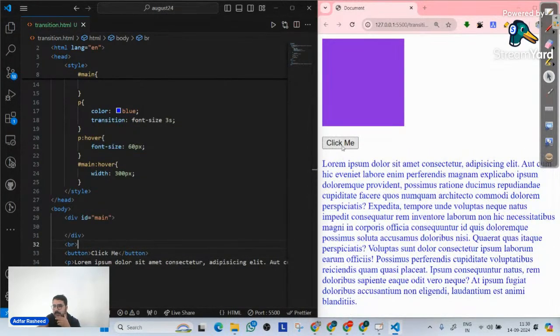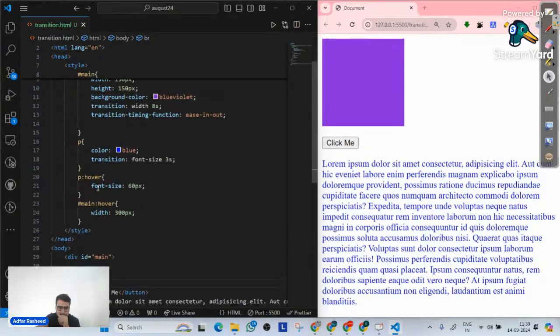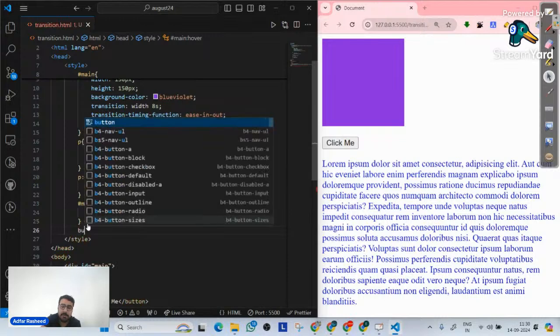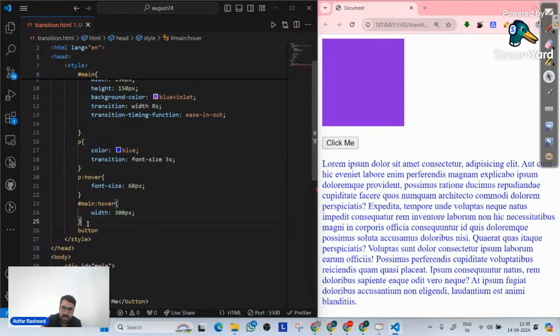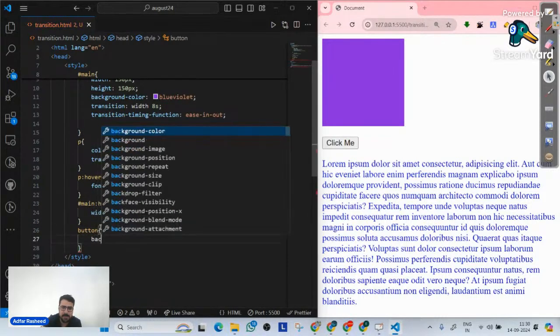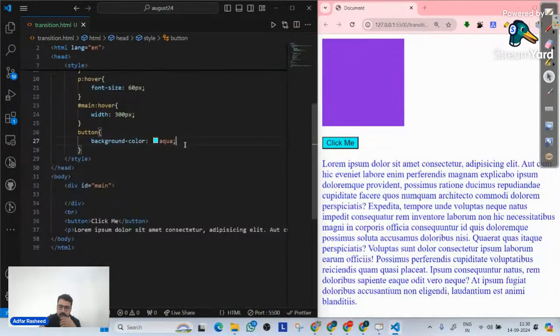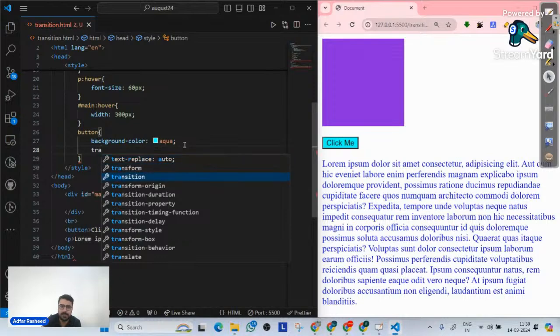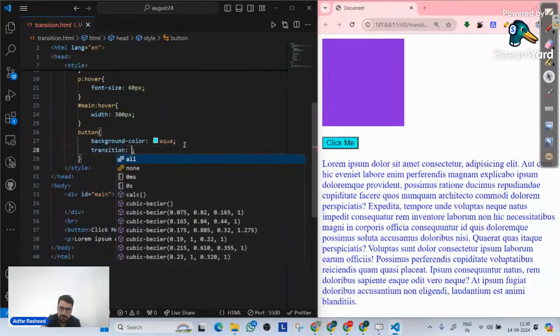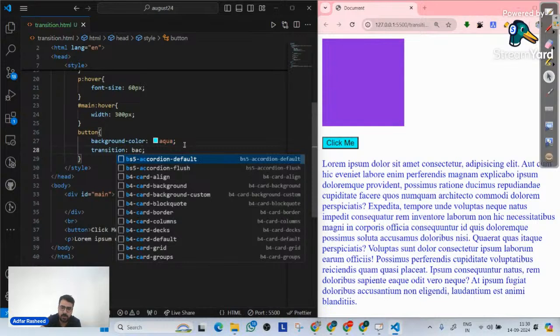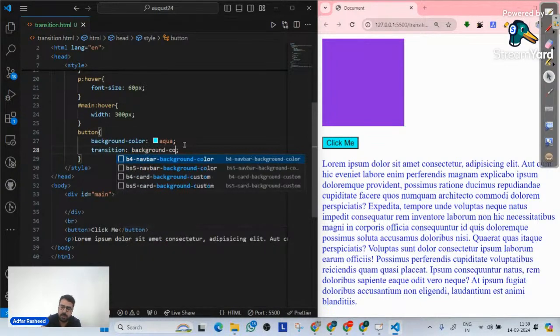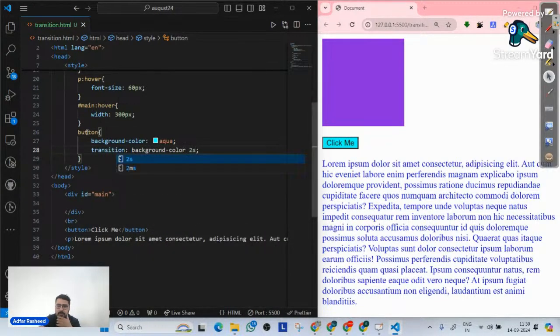Now on this button that I have, I want to implement a transition. Now the transition should happen when I click on it, not hover. As of now, if I go here, let me implement button, and to this button I will implement some style. Let's suppose the background color is aqua, and you can clearly see that it is getting implemented on my button. But on the other hand, I want to implement transition on it. So transition on background color, and it should be implemented for 2 seconds.